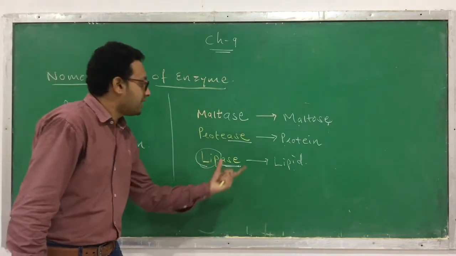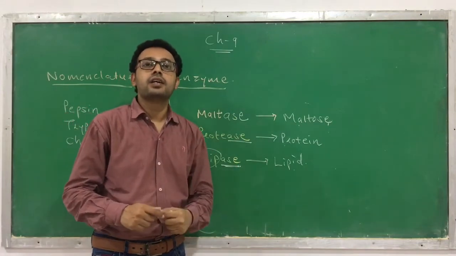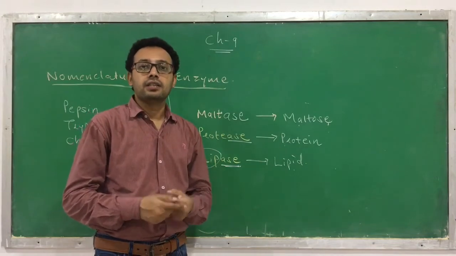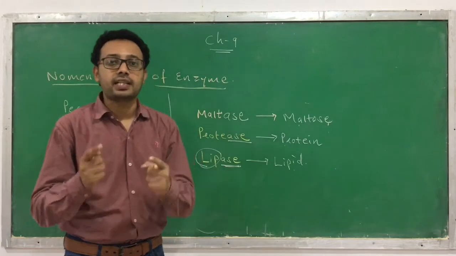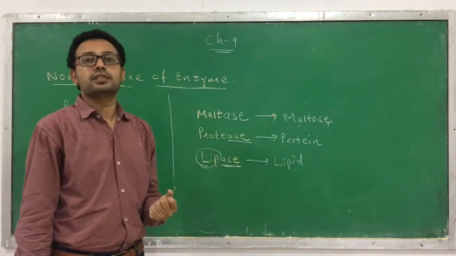But what is lacking in this system? It doesn't tell us which kind of reaction the enzyme catalyzes. Enzymes catalyze different types of reactions, but the kind of reaction catalyzed is not given by this naming system.